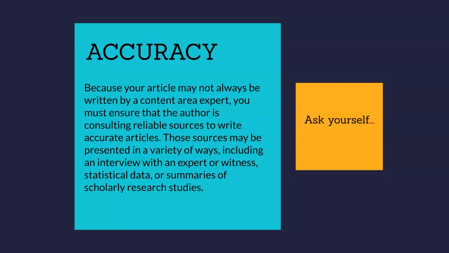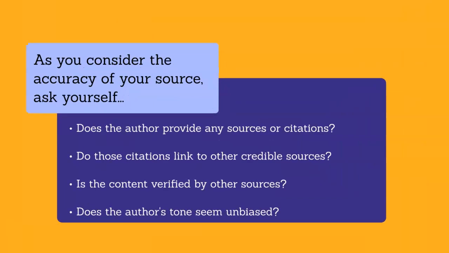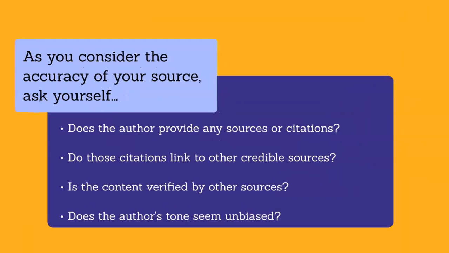You may find sources presented in a variety of ways. It could be an interview with an expert or a witness. It could be statistical data. It could even be summaries of scholarly research studies. So as you consider accuracy in your source, first, make sure that the author is providing some other kind of sources or citations. If there are citations, do they link to other credible sources?